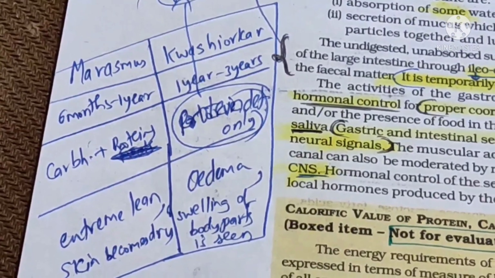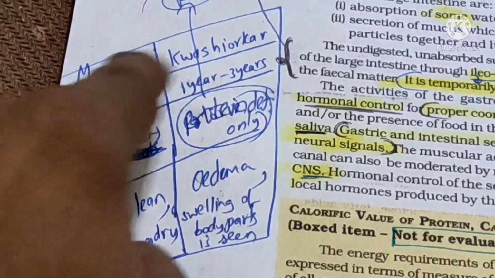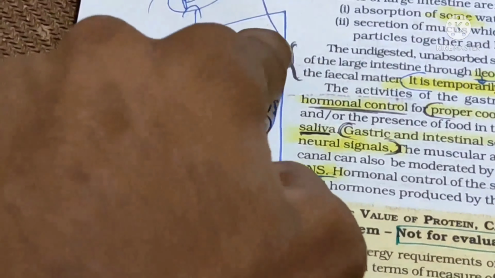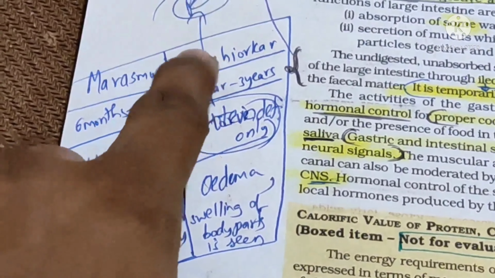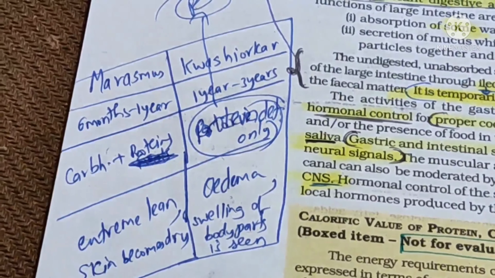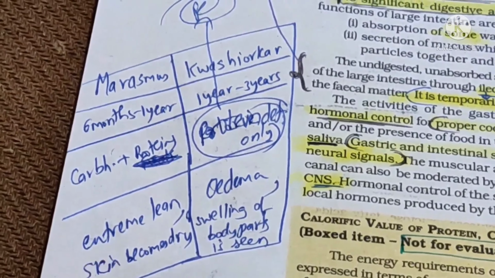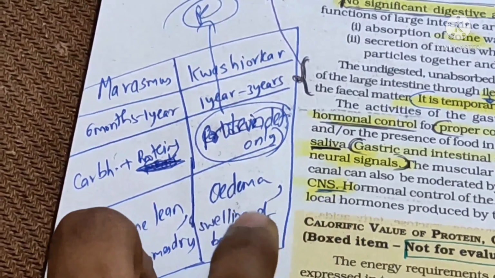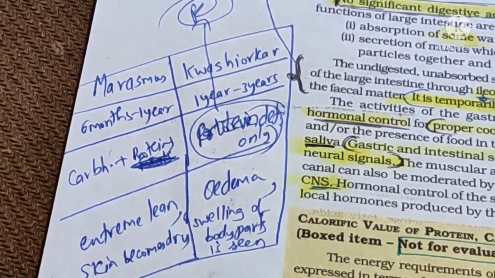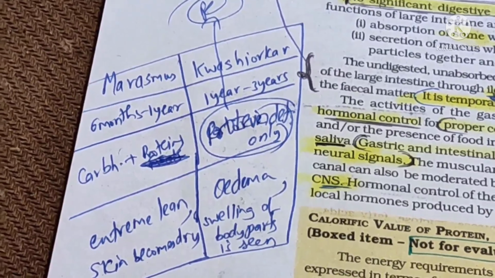In malnutrition, just this table: marasmus and kwashiorkor. Marasmus is due to both carbohydrate and protein deficiency, whereas kwashiorkor is only due to protein deficiency. The symptoms of marasmus are that the body becomes extremely lean and the skin becomes dry, whereas kwashiorkor shows edema, swelling of body parts. That's it. The lesson is completed.